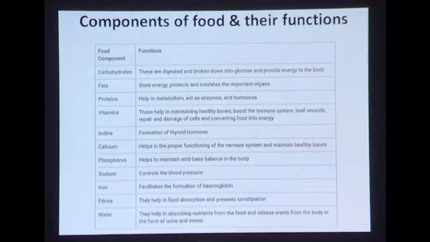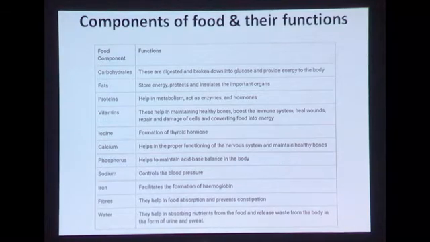And then we have proteins. Protein helps in metabolism and acts as enzymes and hormones. And of course vitamins. These help in maintaining healthy bones, boost the immune system, heal wounds, repair damage of cells, and convert food into energy. Like this you can go on. Iodine is there, which helps in formation of thyroid hormone. Calcium, of course we all know, helps in proper functioning of the nervous system and maintains healthy bones.